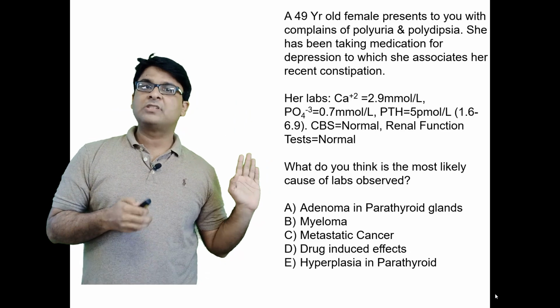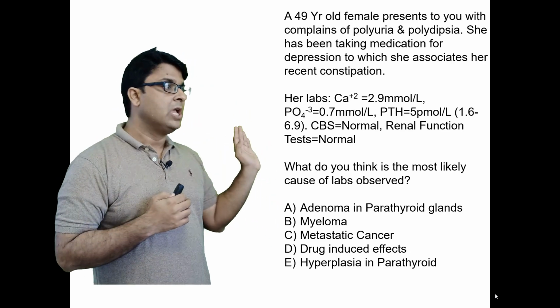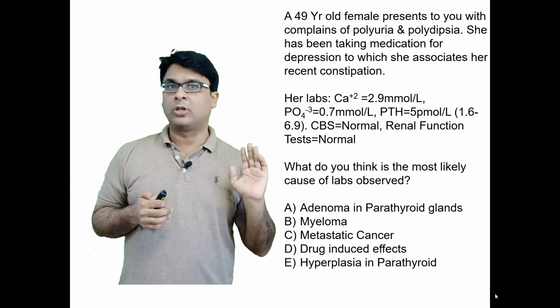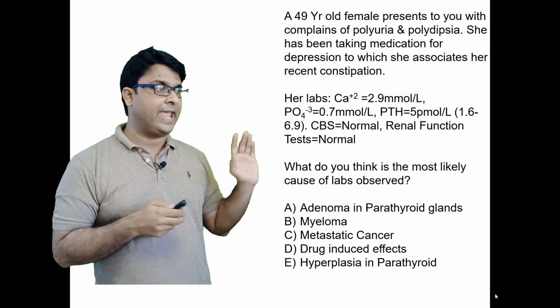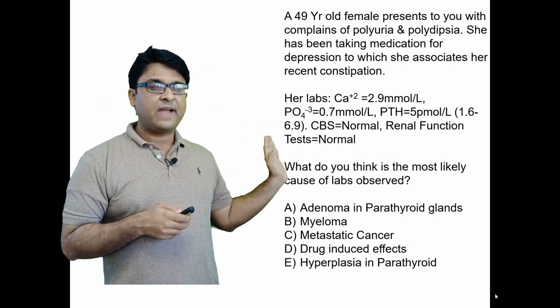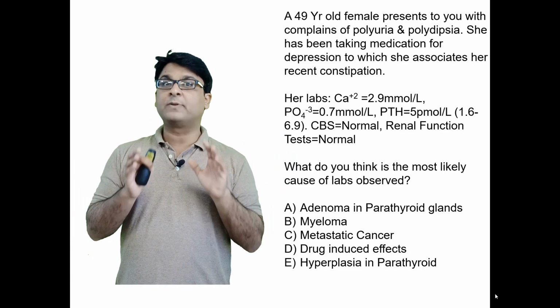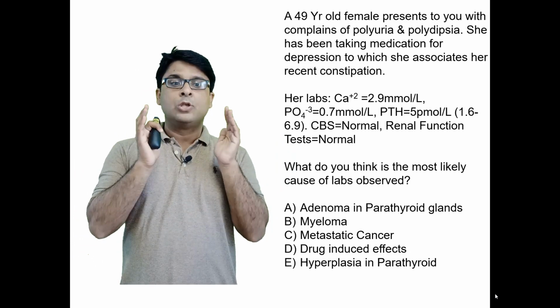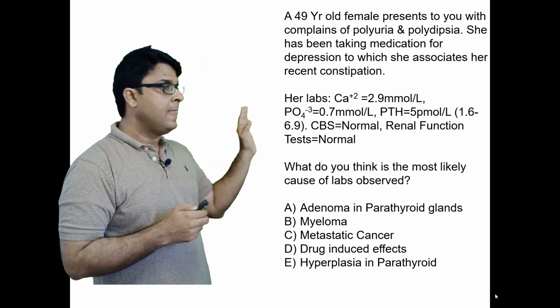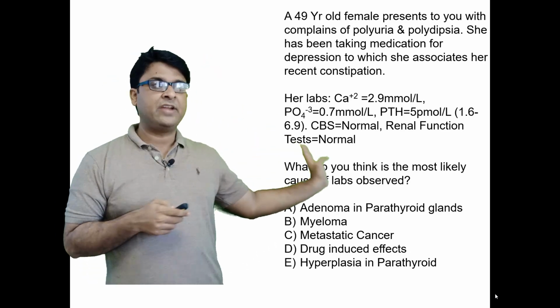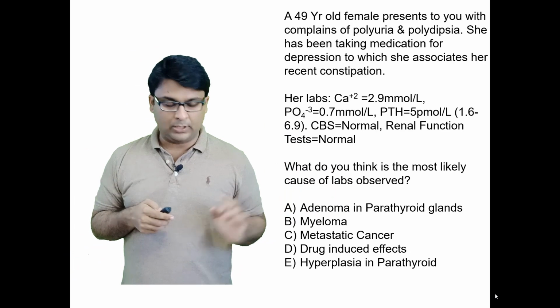Now look at her labs. Calcium levels are slightly high, 2.9 millimoles. Phosphate levels are a little on the lower side, it starts from 0.8. Parathyroid hormone, it says 5 picomole. 5 picomole is although within the normal limits, but the point here is it is detectable. And CBC is normal and renal function tests are all normal, okay?